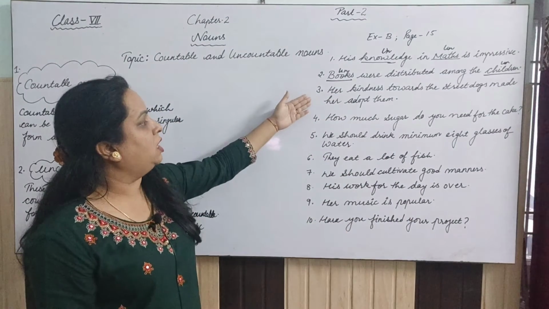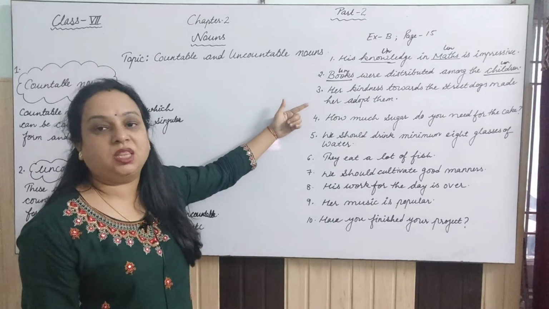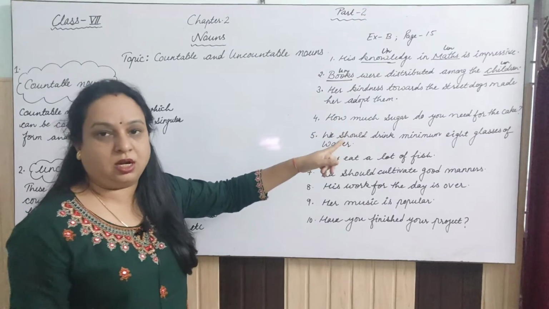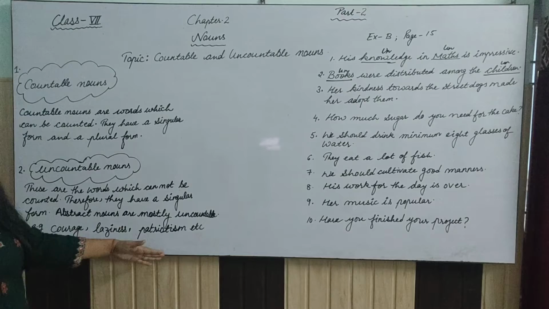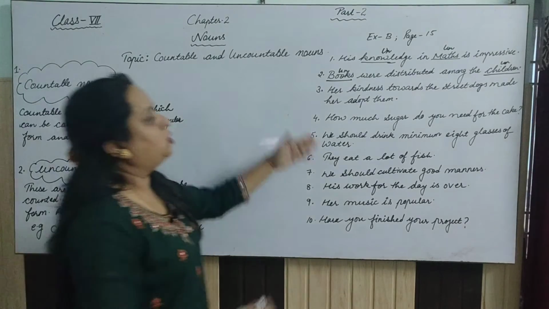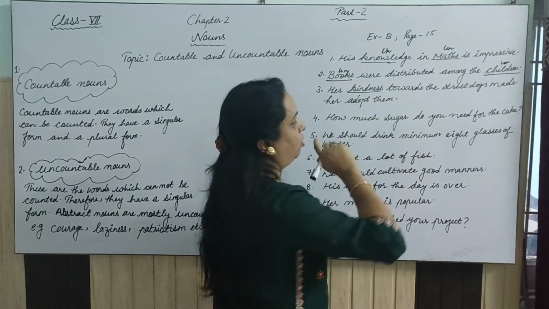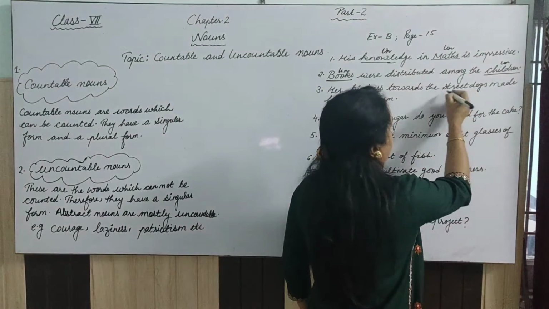Let's see the third one. Her kindness towards the street dogs made her adopt them. Her kindness is an abstract noun, and we have learned that mostly abstract nouns are uncountable. So kindness is uncountable. Towards the street dogs. Street can be streets, right?